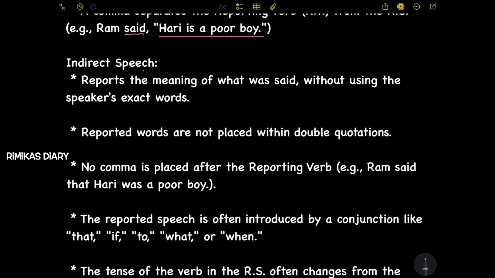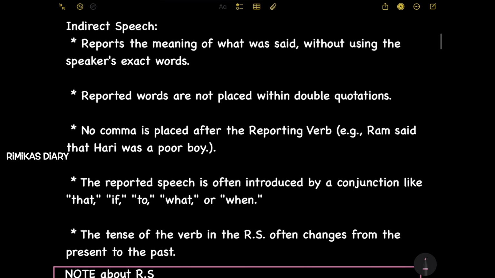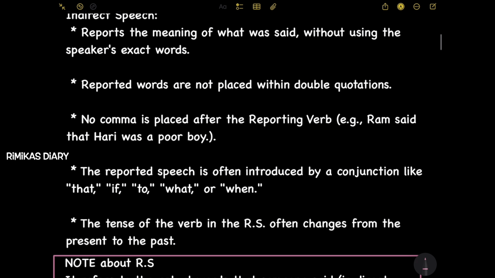Next, indirect speech reports the meaning of what was said without using the speaker's exact words. Reported words are not placed within double quotations. No comma is placed after the reporting verb. For example, Ram said that Hari was a poor boy.